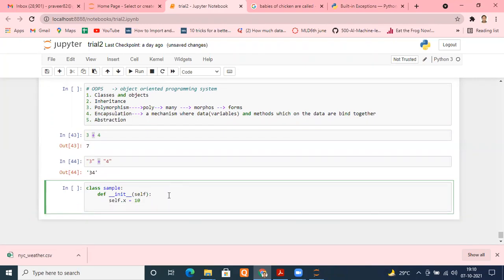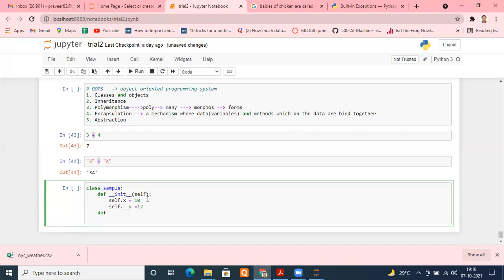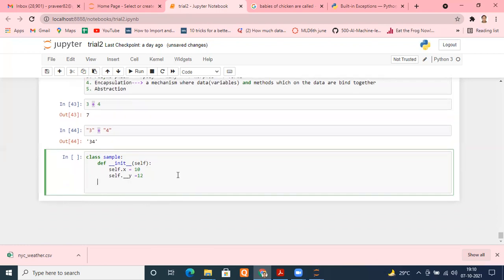Now see, once I did this self.x, it is easily available. It is a public variable. But if I want some variable to be private, how can I do that? I will write self dot, then type two underscores. The moment I do this, this variable becomes a private variable. Let me type y equals 12. Okay, fine. I could create a method here, but for now it is sufficient.